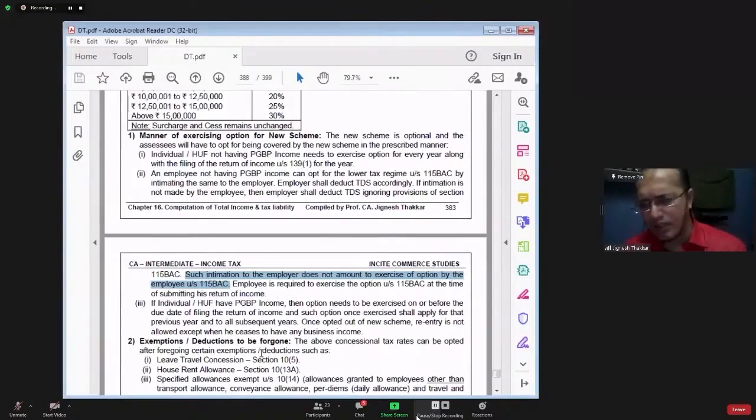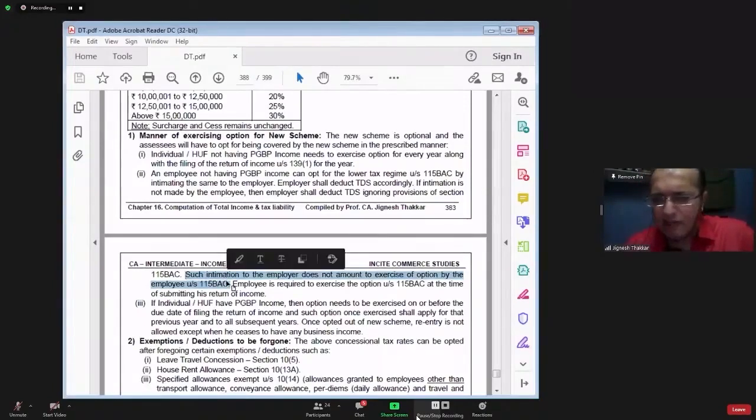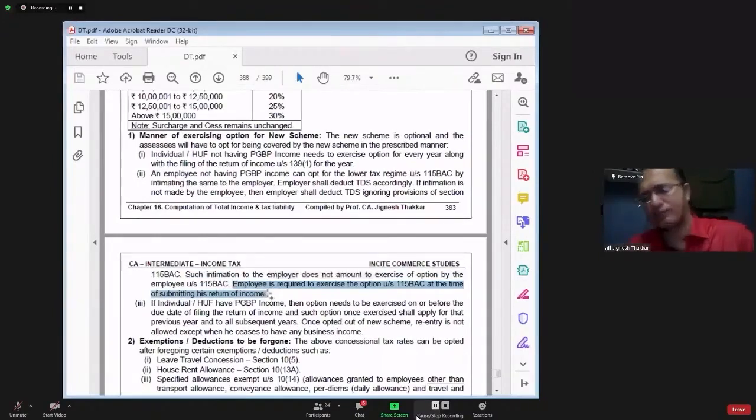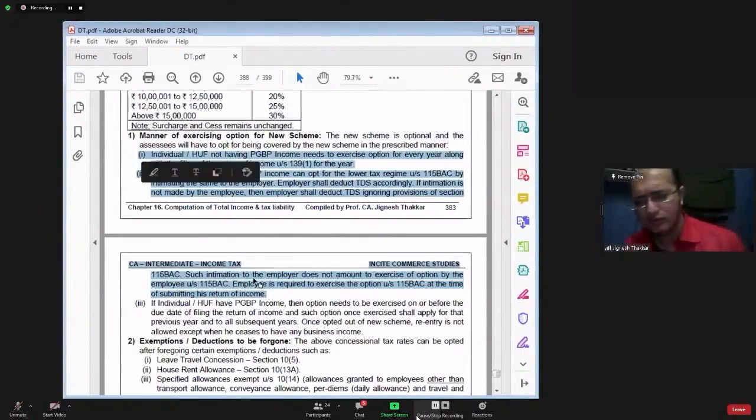The intimation which you are giving to the employer is only for TDS purposes. That doesn't tantamount to exercising the option. Such intimation to the employer does not amount to exercising the option by the employee. The employee is required to exercise the option at the time of filing his income tax return. Have you understood this?